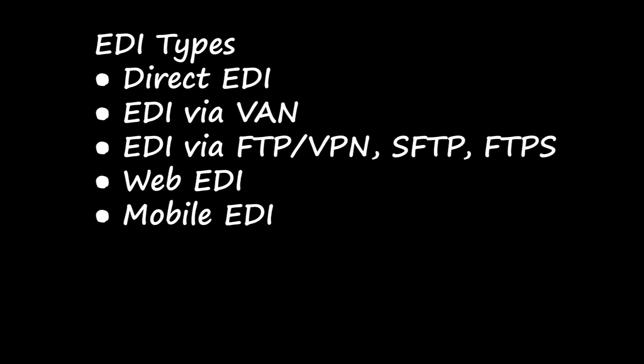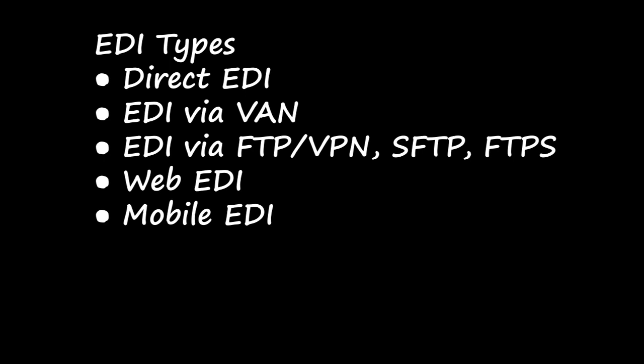Make sure you read this, and we have covered only a small portion today, so you will be able to read it and study this portion today itself, right? What are the types of EDI? Direct EDI, EDI through WAN, that is value added network, EDI through protocols, that is FTP, VPN, SFTP, FTPS, right? And the next one is web based, that is internet based EDI, and the next one is mobile EDI, right?